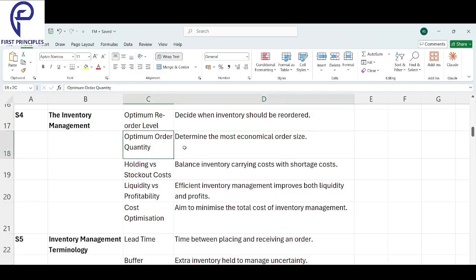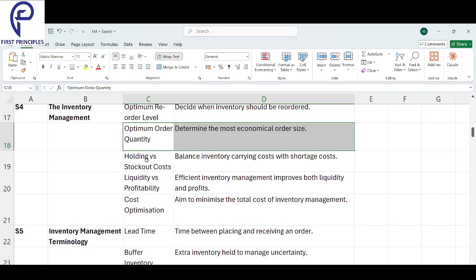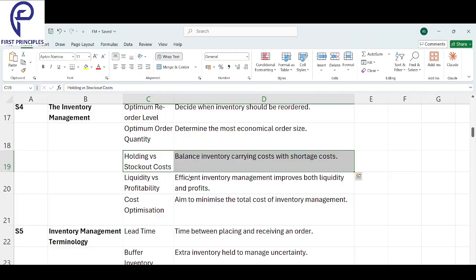Next, optimum reorder quantity. Next time when you order, how much should you order? Next, holding versus stockout cost. Balance your inventory carrying cost with your shortage cost.